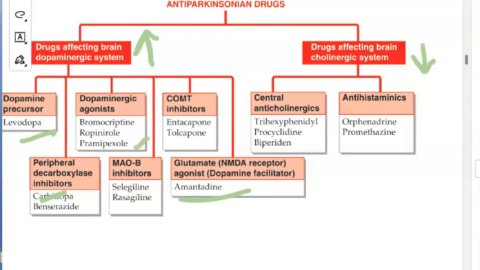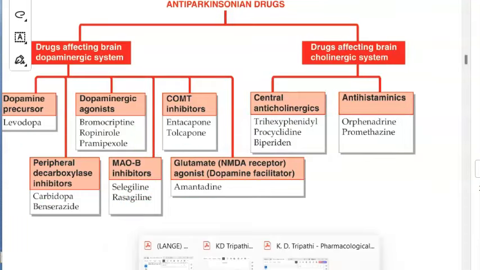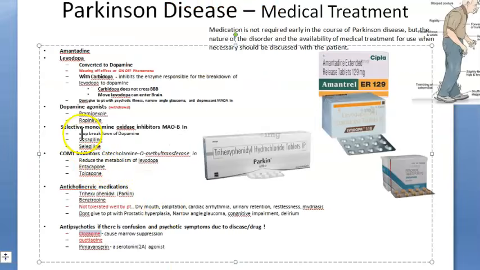Then you have pramipexole, ropinirole, dopamine agonists. Then you have rasagiline, selegiline, MAO-B inhibitors, which will increase the dopamine. How? They stop the breakdown of dopamine.